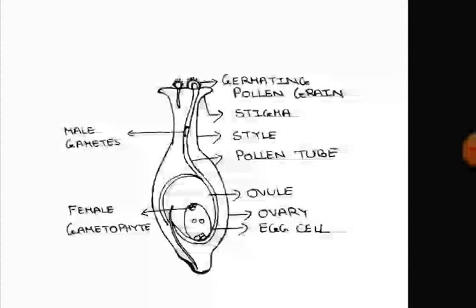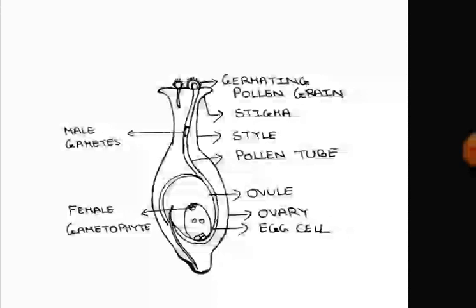As a result, a single cell is produced. That single cell is called the zygote. So a single cell has been produced by this.